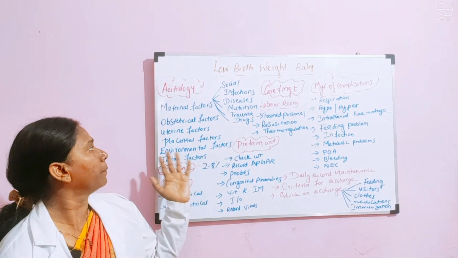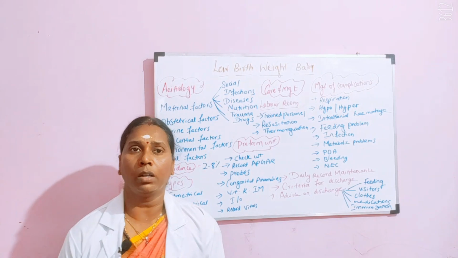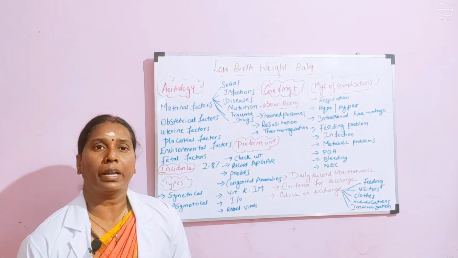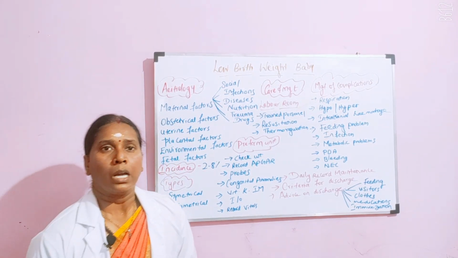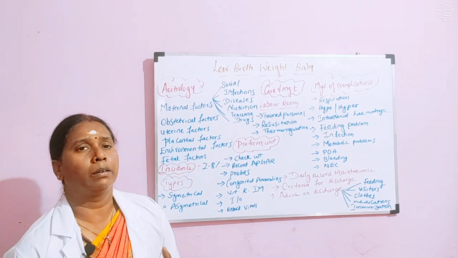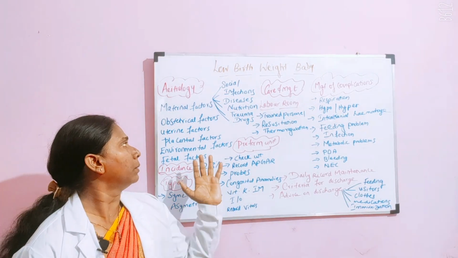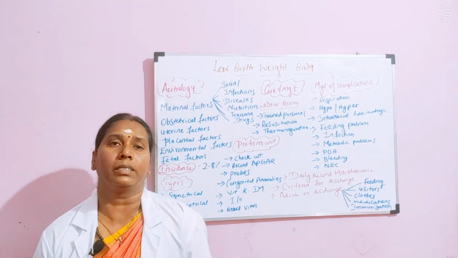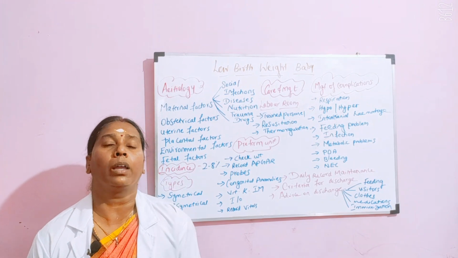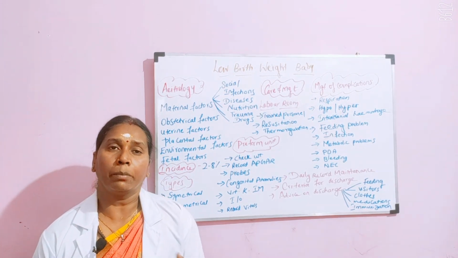All those things can promote a small for gestation baby. Okay, then we have placental factors, when the placenta is very small and not adequately providing nutrition for the baby, when there is a congenital anomaly of the baby, and when the placenta is infarcted, that is when there is inadequate placental perfusion, so there may be infarcts.